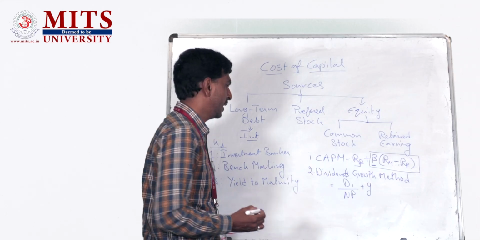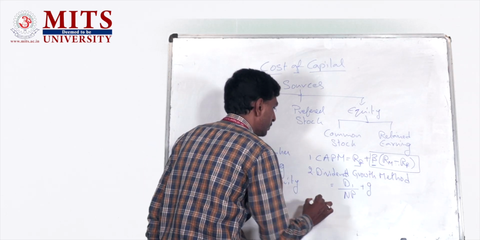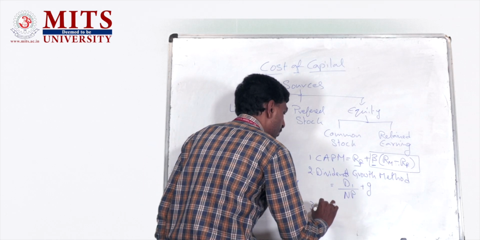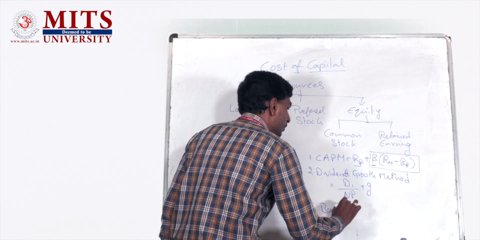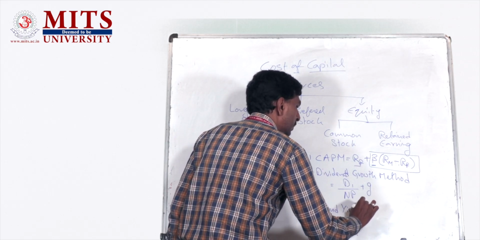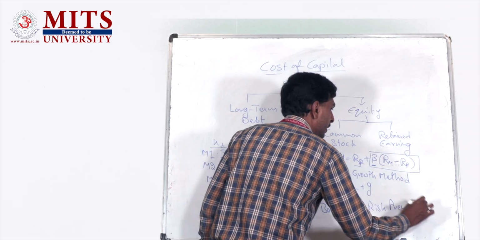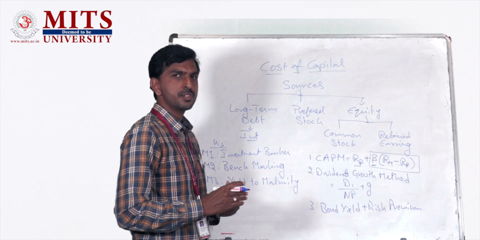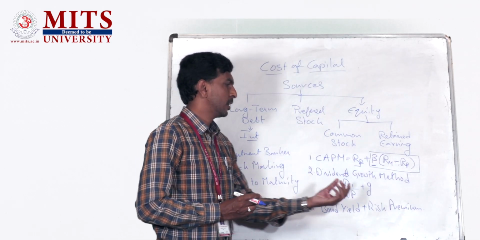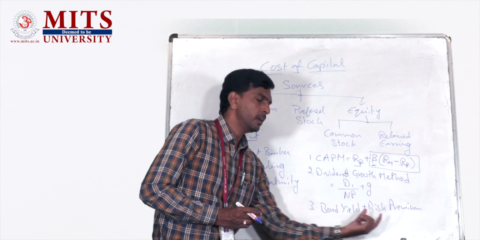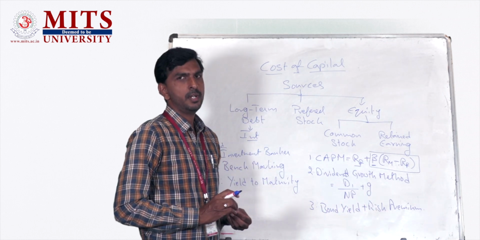And the last method is bond yield plus risk premium. If the company has already issued some bonds, we simply add the component of risk premium to it in order to get the cost of equity.